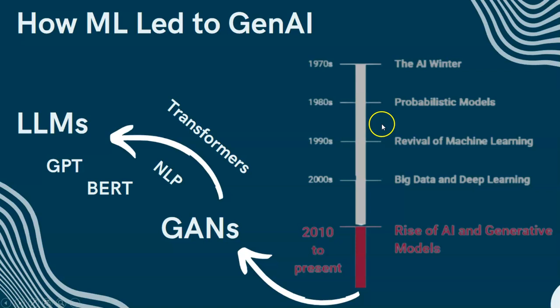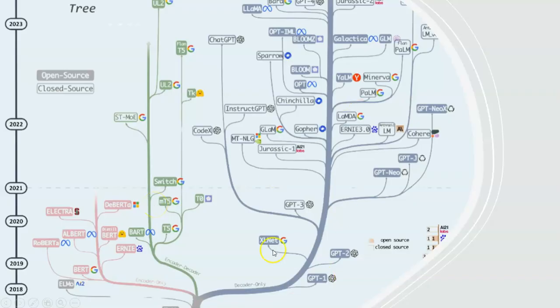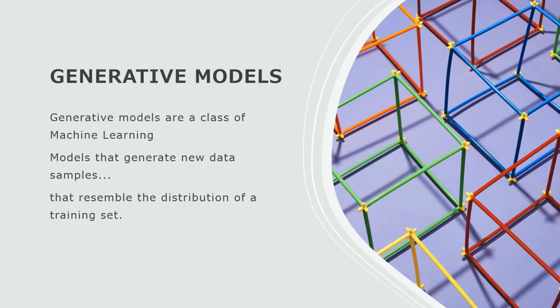So as we discussed the history, currently these are the top generative AI models: GPT, BERT, GANs, Transformers, and many more. So this is the evolution tree of LLMs. From 2018 until today, it has been continuously evolving. So what are generative models?